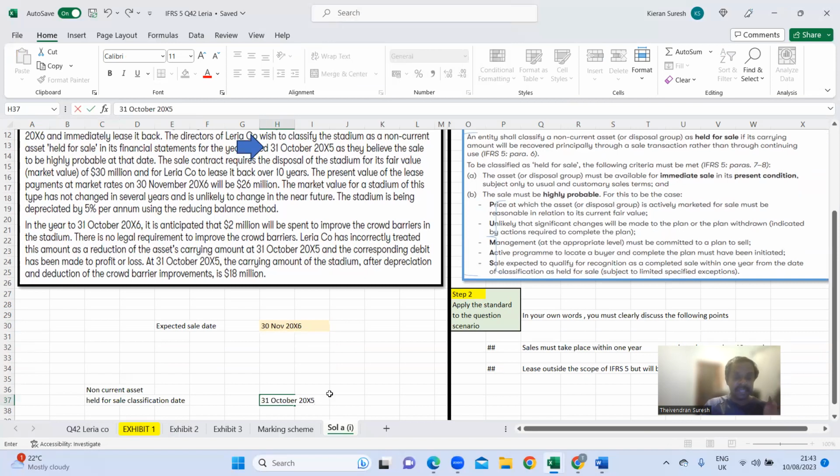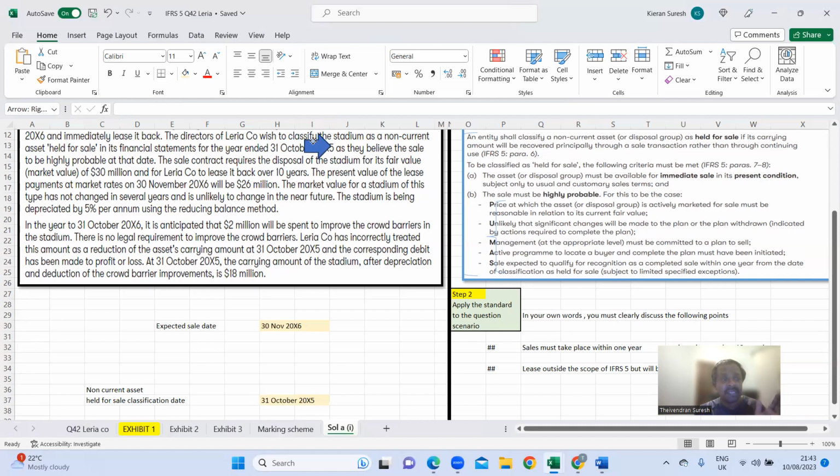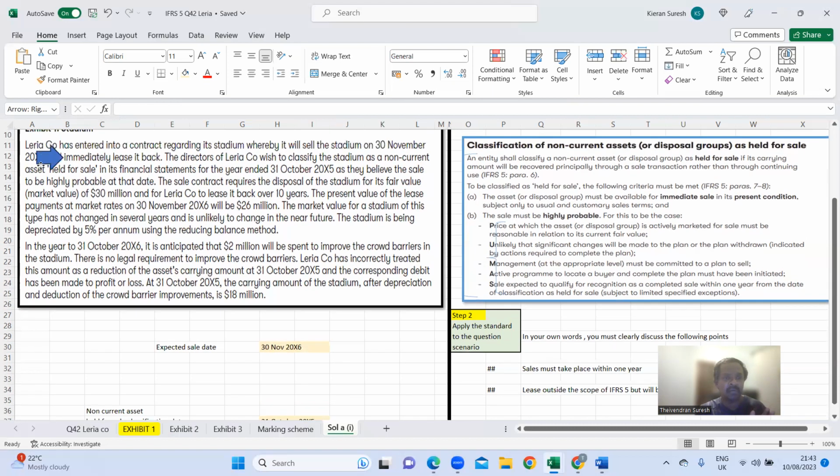They're going to classify this asset on that day, and they believe a sale is highly probable at that date. They believe the sale is highly probable on this day.